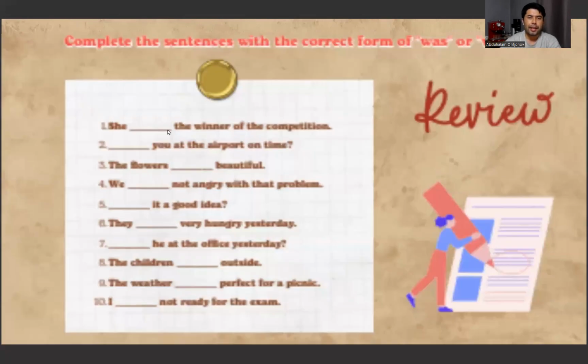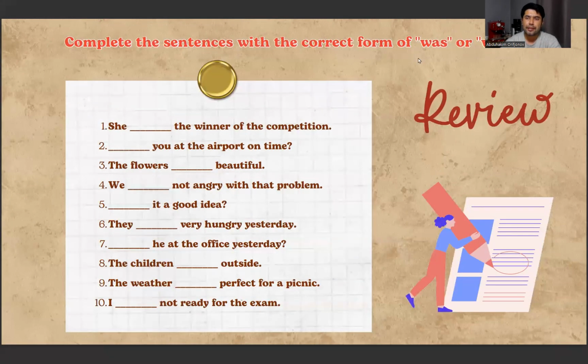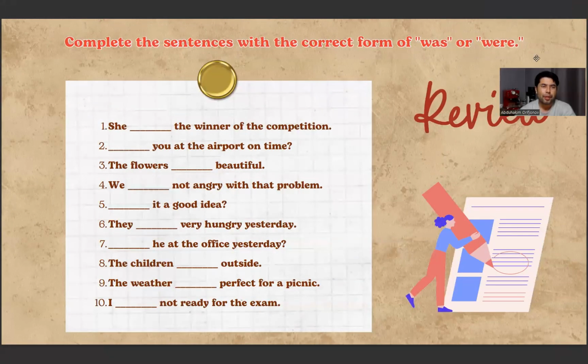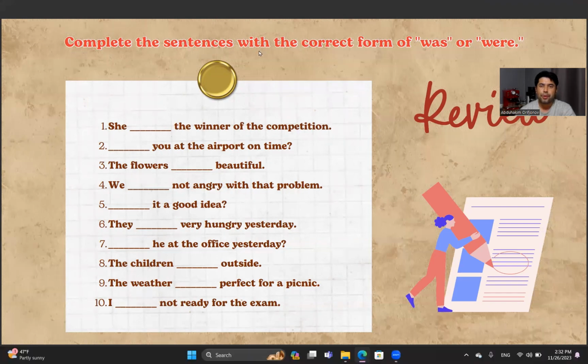Okay, and here are some exercises. You have to complete the sentences with the correct form of was or were. And you can check the answers in the last lesson.